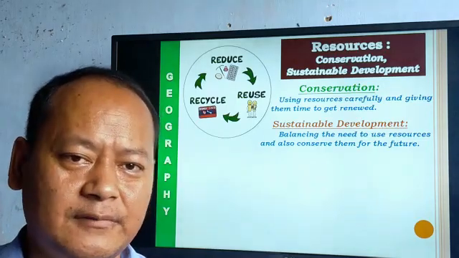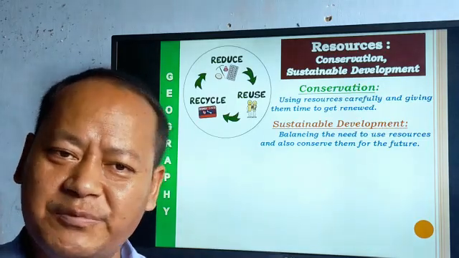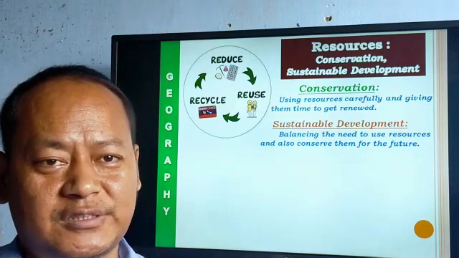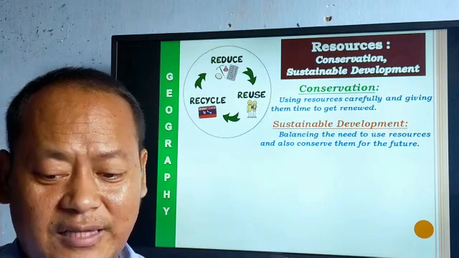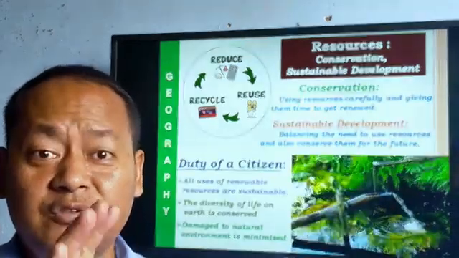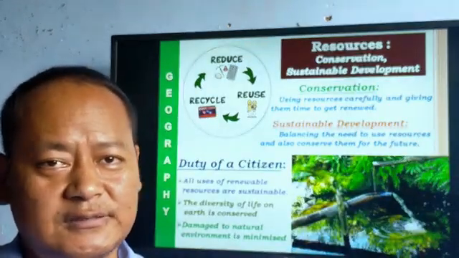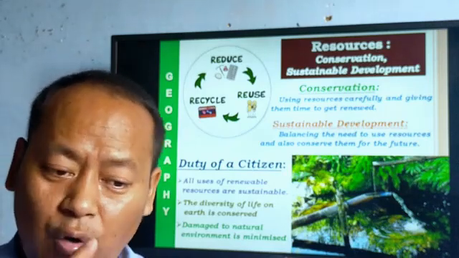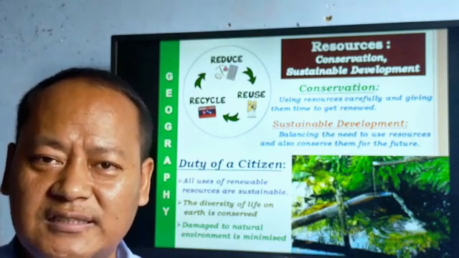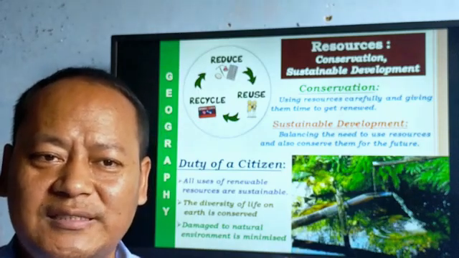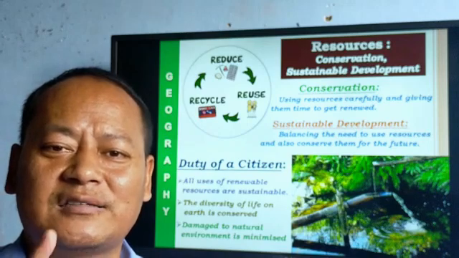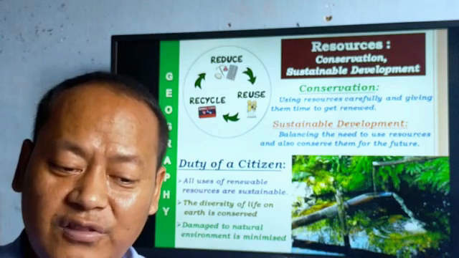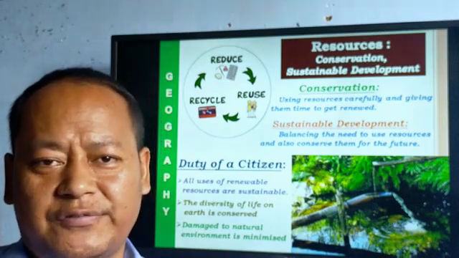Okay, my dear student, you and me, we are responsible citizens, right? Then what are your duties? What are our duties? Before closing down, let us see. Duties of a citizen. Number one, all of us must ensure that all uses of renewable resources are sustainable. We have to see that the resources are being sustained. And not only that, the second one, the diversity of life on earth is conserved.